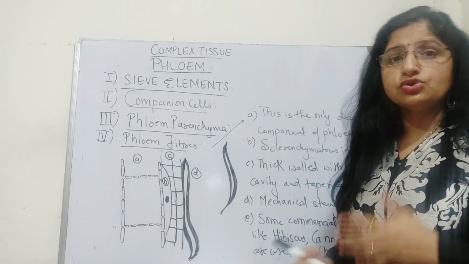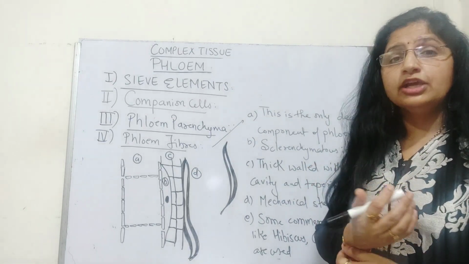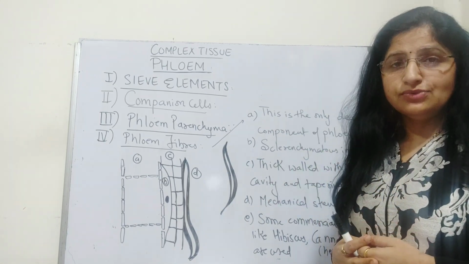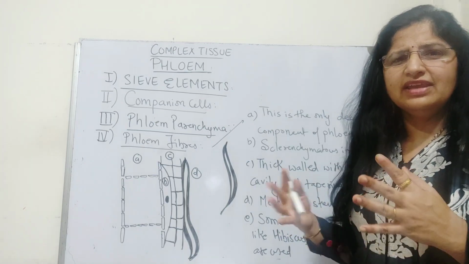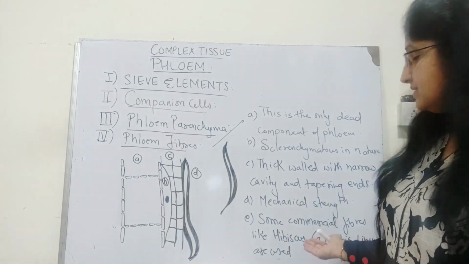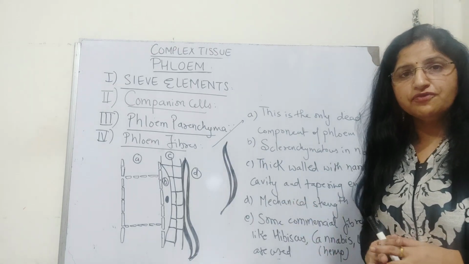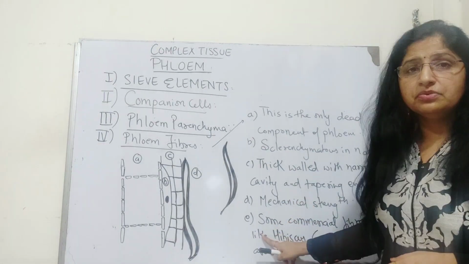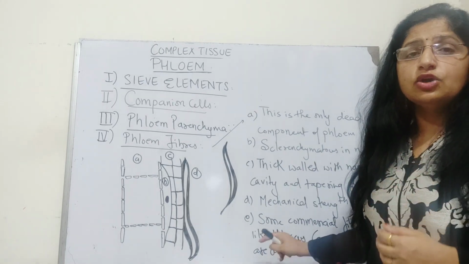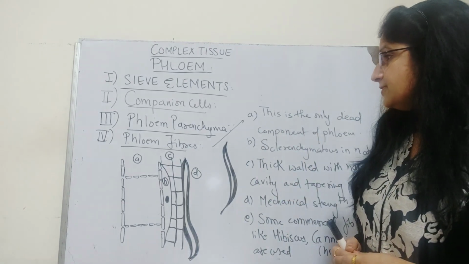Some of the phloem fibers, also called bast fibers, are commercially exploited. They are used to make jute, flax, hemp, for various textile industries, to make ropes and various other commercial products. Some of the commercial fibers belonging to hibiscus, cannabis, linum are also used for commercial exploitation. It's a very important question for competitive exams: jute, flax, hemp are actually commercial products of which kind of fibers? Bast fibers, these are the phloem fibers.